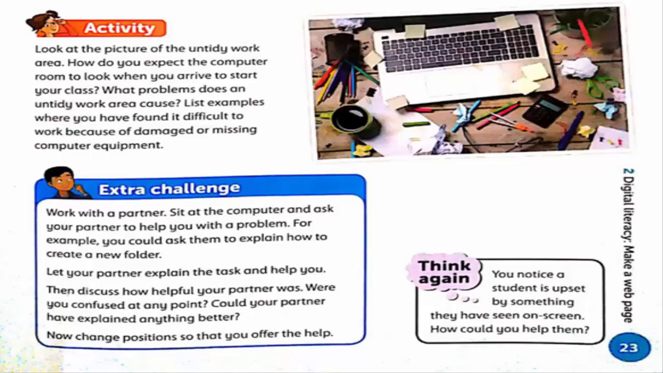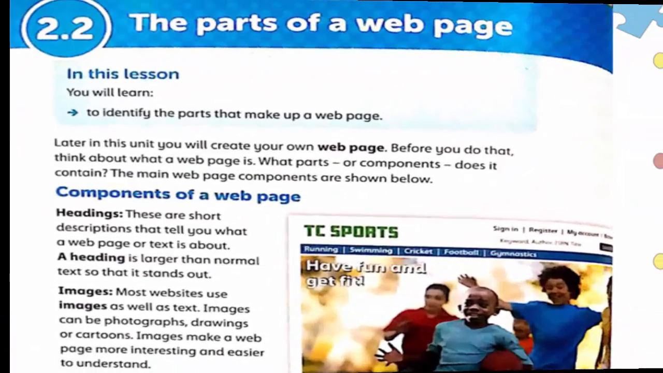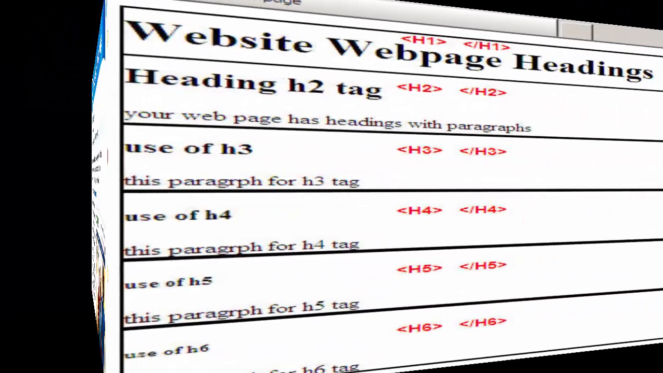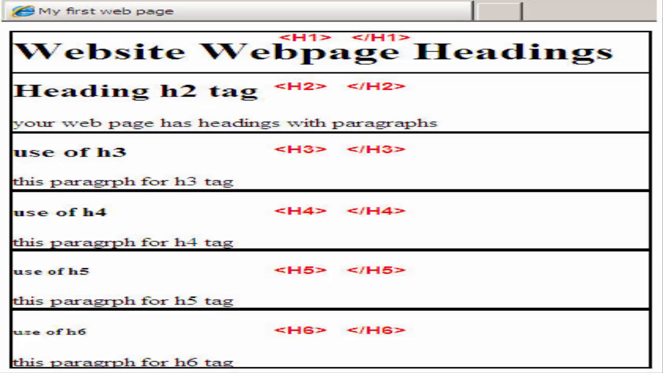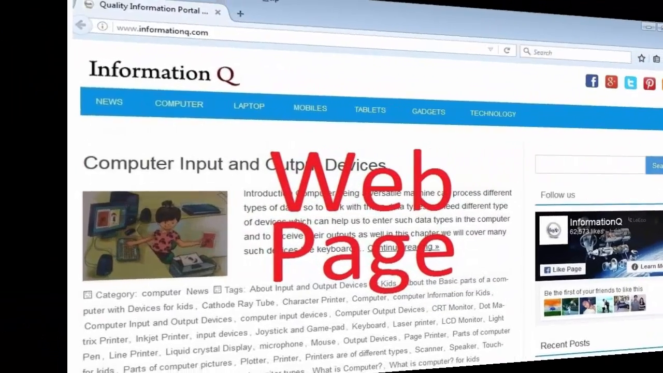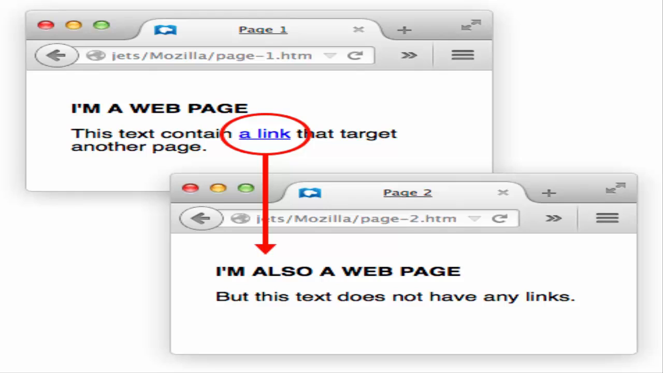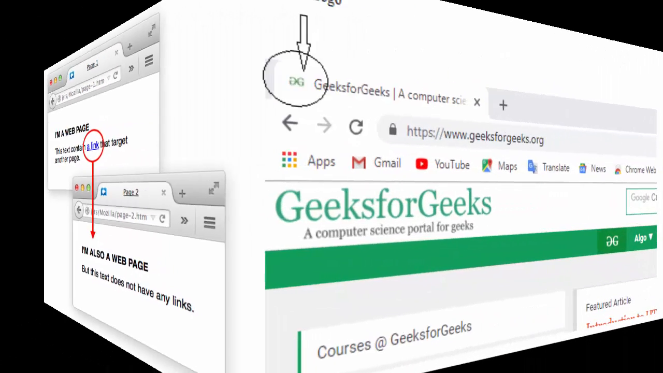The next topic is the parts of a web page. So in this lesson you will learn to identify the parts that make up a web page. Okay, components of a web page. Headings. These are short descriptions that tell you what a web page or a text is about. Then images. Most websites use images as well as text. Images can be photographs, they can be drawings or cartoons. Then links. When you click on a link on a web page, you leave the page you are on and go to the new page. So you use links to find new information on a subject.